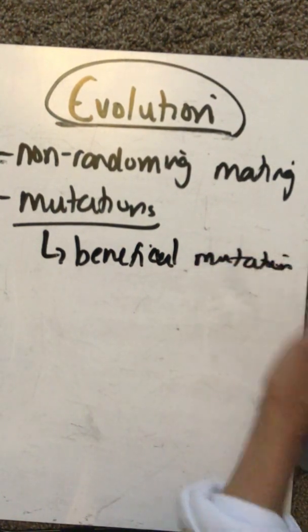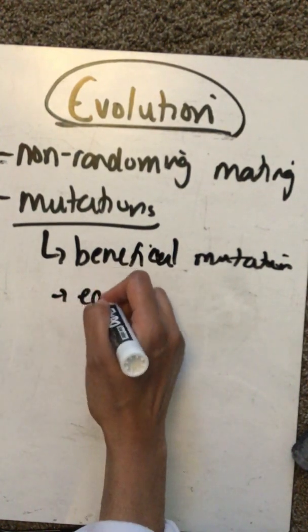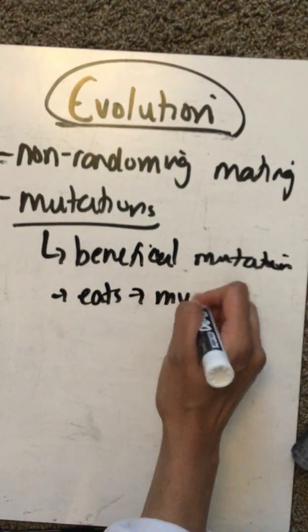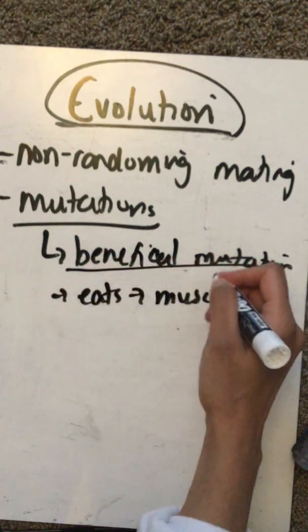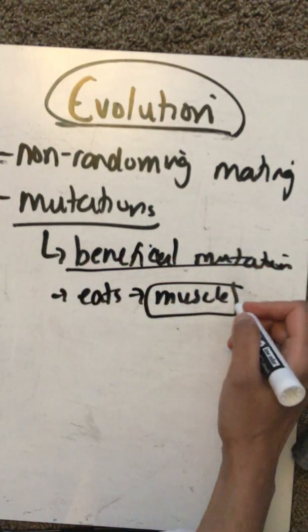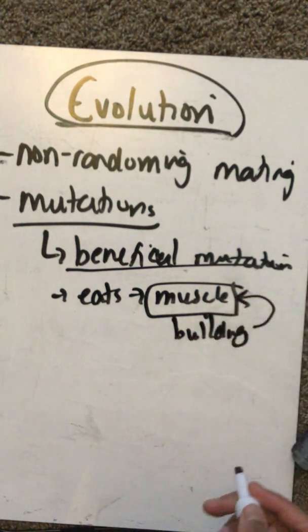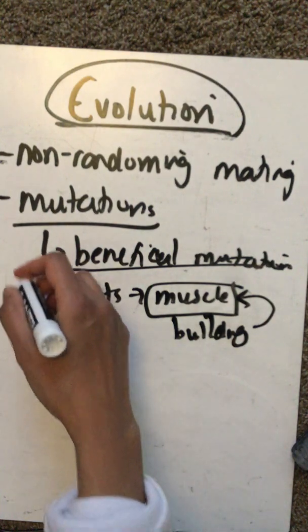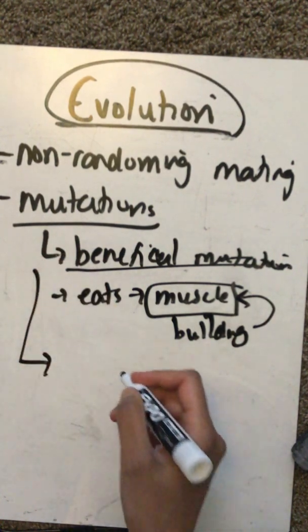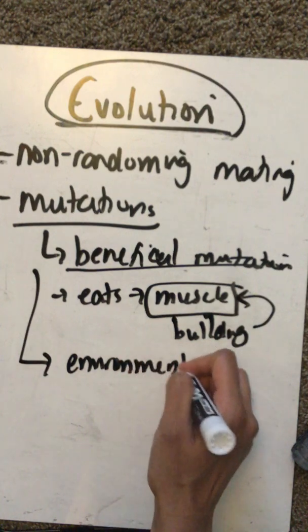It's this boy in Germany who was an anomaly, and anything he eats turns to muscle. You can consider that a beneficial mutation, because you're building more muscle. And because this is a beneficial mutation, the environment will select for this.